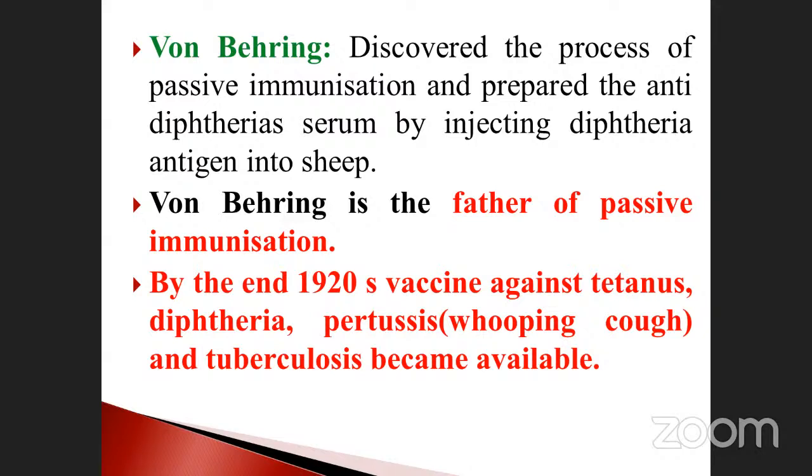Von Behring. By the end of 1920, vaccines against tetanus, diphtheria, pertussis, and also tuberculosis became available. They may ask questions like when it became available, so just note down the year 1920. And one more thing: find out in which year Von Behring discovered passive immunization. That's why he is also the father of passive immunization. Just find that out.